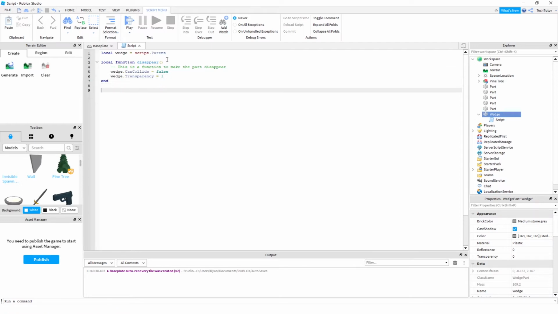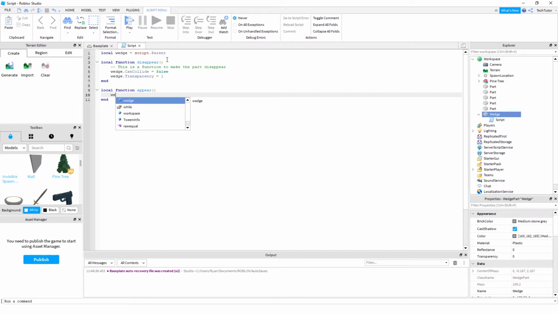Again, we're also going to want to add something to make our wedge reappear. So we'll say appear. One thing I wanted to note is that when you push enter, the nice thing about Roblox Studio is it also adds the end keyword here. And this is how you basically wrap your function. So when you have functions in Lua, again, you have to say local, declare the function, and then wrap it with end. In Java, you're going to use curly braces. So each language has its differences, but this is part of the Lua syntax.